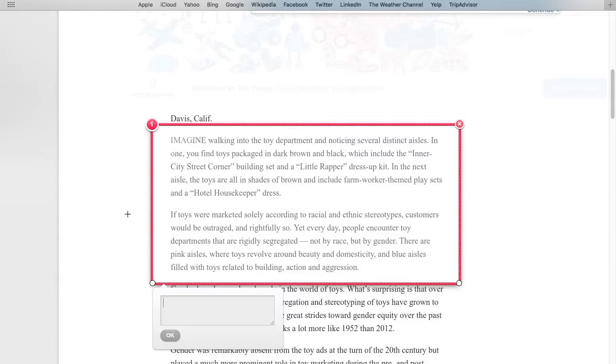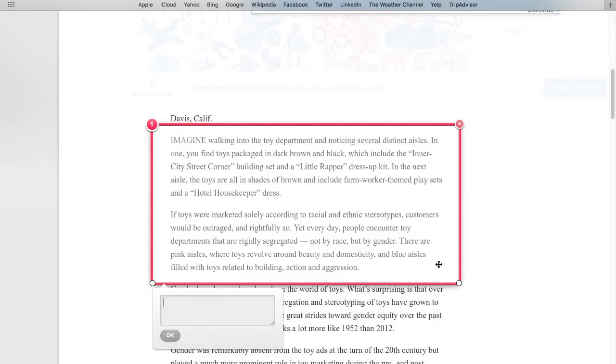If toys were marketed solely according to racial and ethnic stereotypes, customers would be outraged, and rightfully so. Yet every day, people encounter toy departments that are rigidly segregated, not by race, but by gender. There are pink aisles where toys revolve around beauty and domesticity, and blue aisles filled with toys related to building, action, and aggression. So what is it that we get from this paragraph?